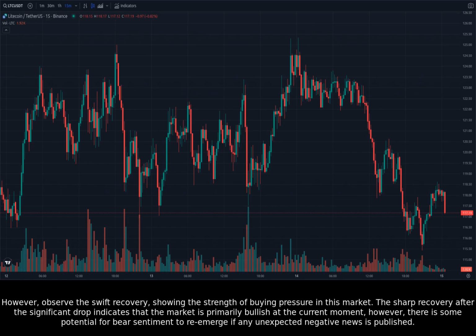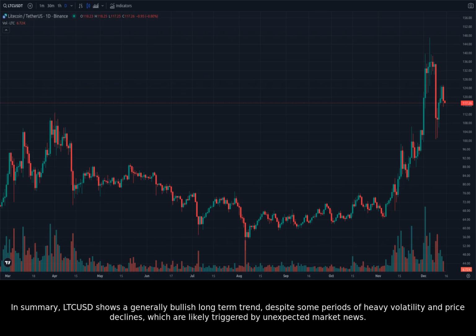The sharp recovery after the significant drop indicates that the market is primarily bullish at the current moment. However, there is some potential for bear sentiment to re-emerge if any unexpected negative news is published. In summary, LTCUSD shows a generally bullish long-term trend, despite some periods of heavy volatility and price declines, which are likely triggered by unexpected market news.